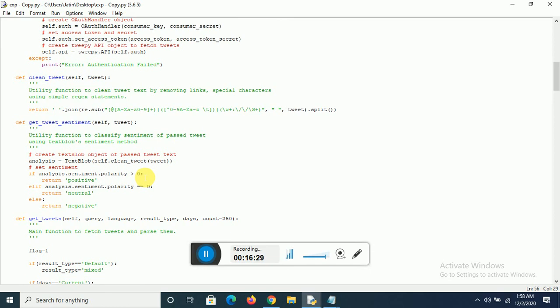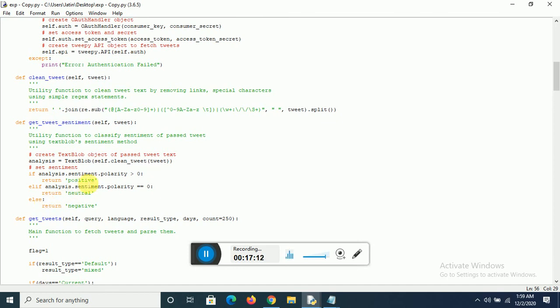When we do sentiment analysis using TextBlob, it returns a parameter called polarity, which we can use to identify the sentiment of the text, which in our case is the tweet, obviously. So if TextBlob returns the polarity of the tweet greater than zero, it means the tweet was positive. If TextBlob returns polarity of the tweet equal to zero, it means the tweet was neutral. And if TextBlob returns the polarity of the tweet less than zero, which is covered in this else statement, that means the tweet was negative.